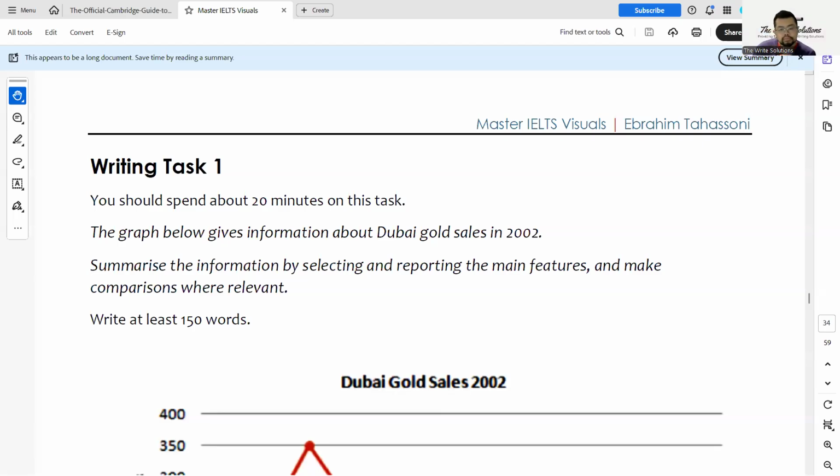Okay, everyone. So it's been a while since my last recording, but let's get started. So today we're going to be doing a line graph. The line graph is going to be similar to a bar graph.